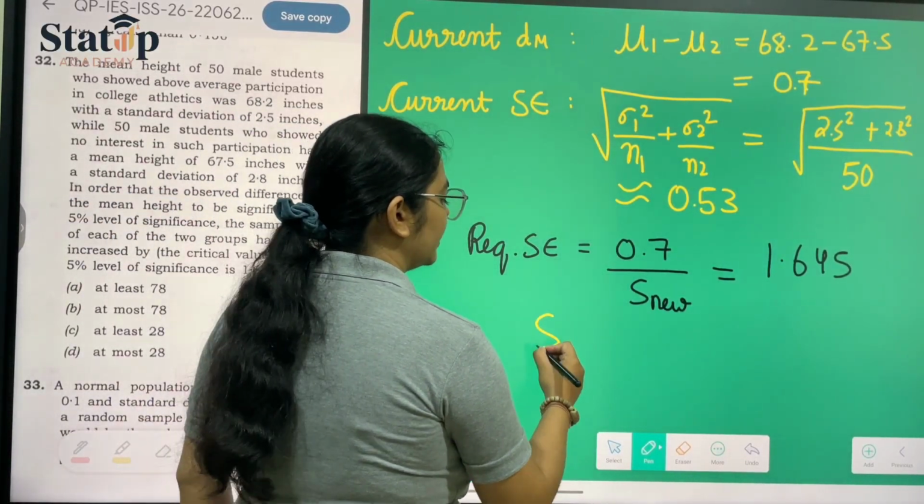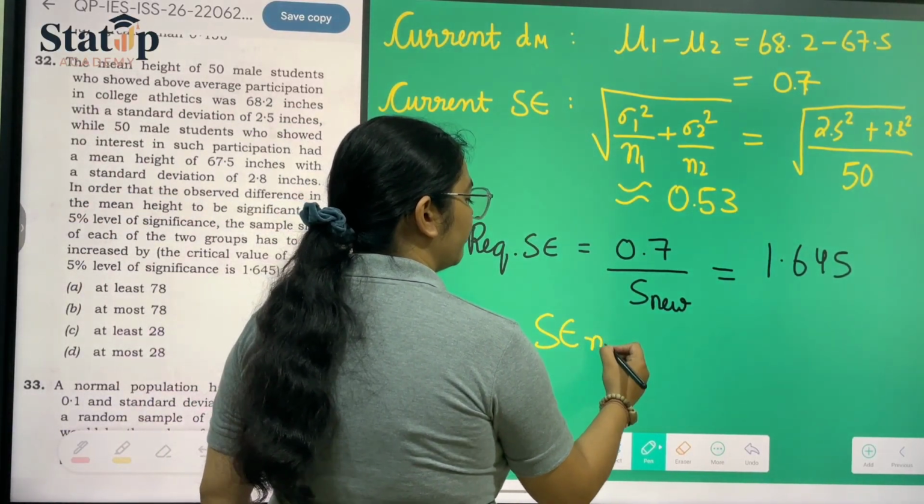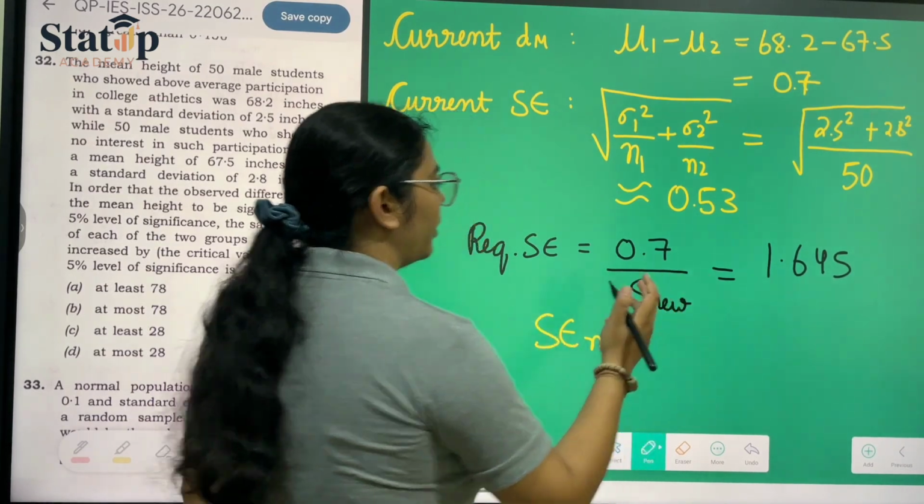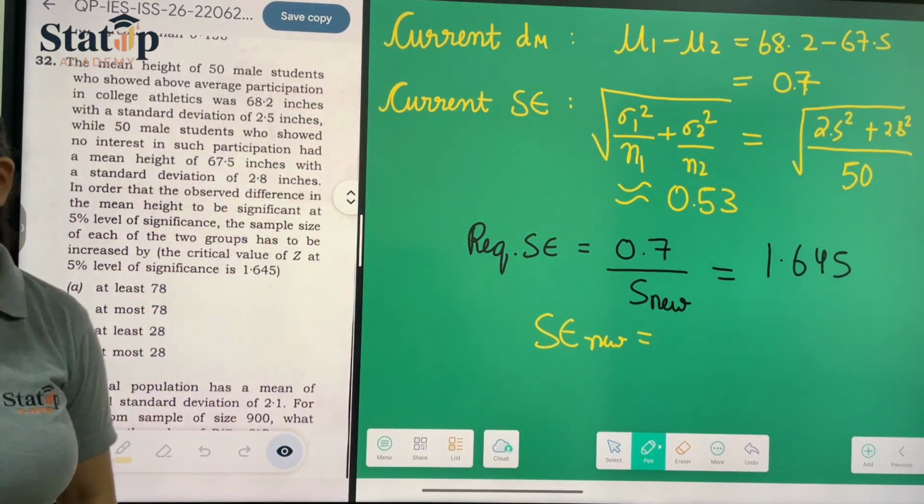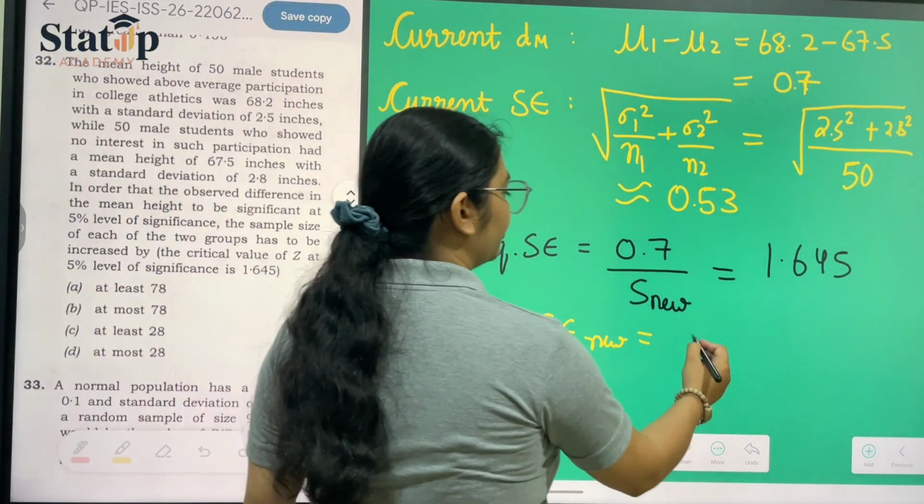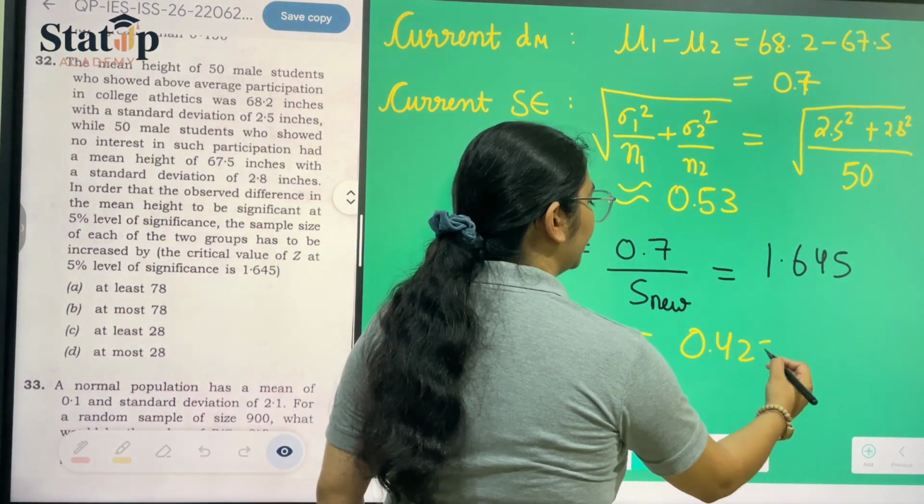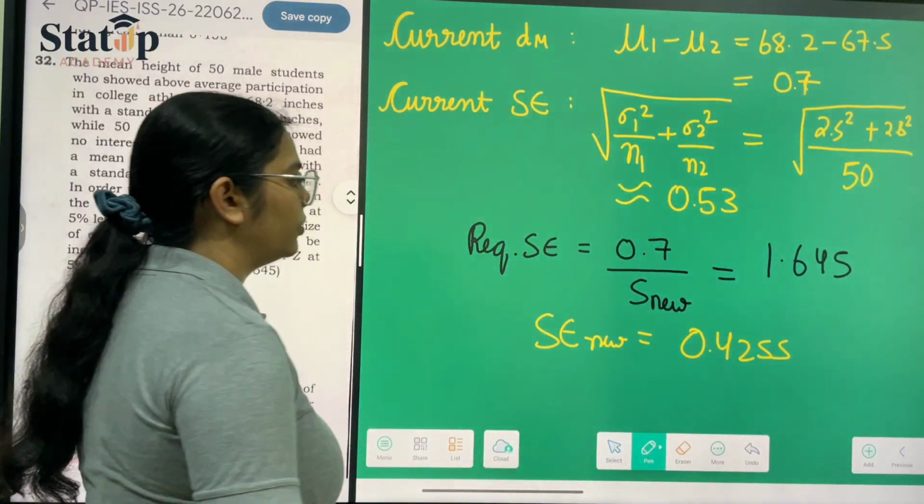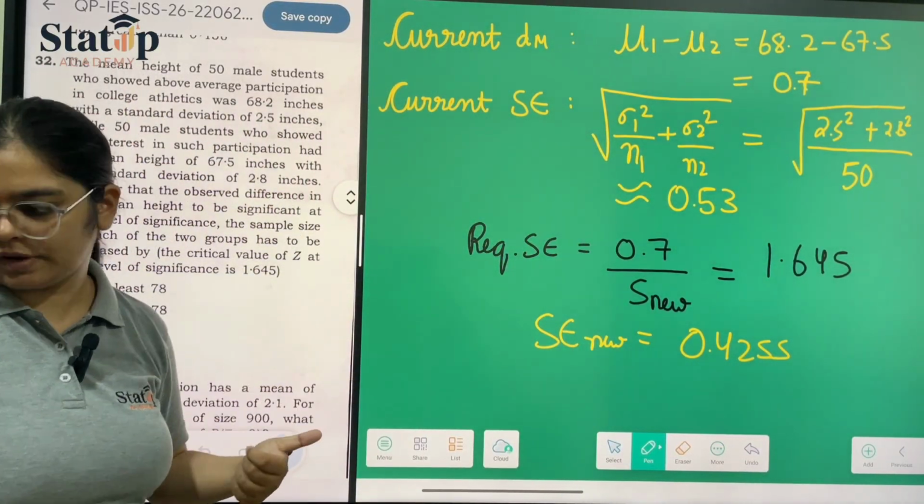So from this, the new standard error we calculate as 0.7 upon 1.645, which is nothing but equal to 0.4225. You can calculate it on your own. Okay, now the required standard error we have calculated.